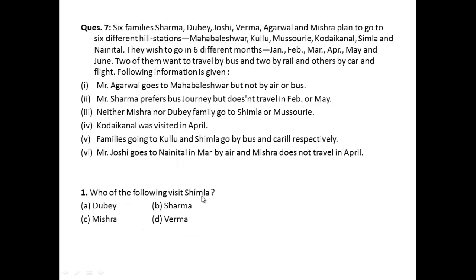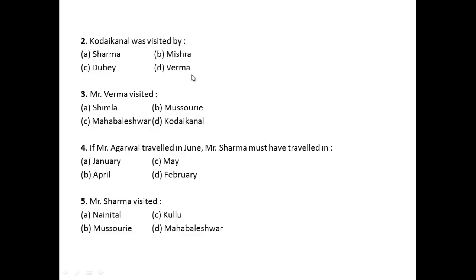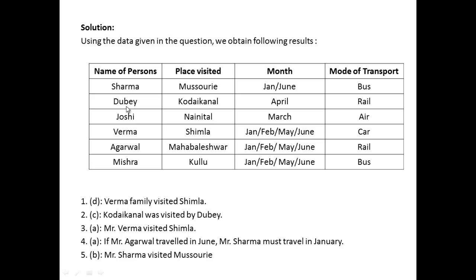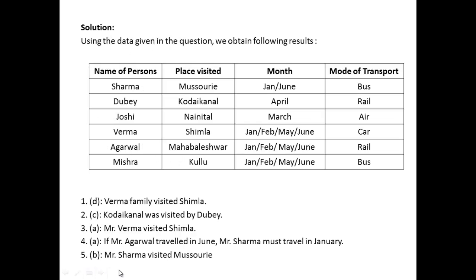Who of the following visits Shimla? Now Shimla is visited by Verma family. So D, answer Verma, is correct. Kodaikanal was visited by the Dubey family. So that's our answer. Mr. Verma visited... Now Mr. Verma visited Shimla. So Shimla is our answer.